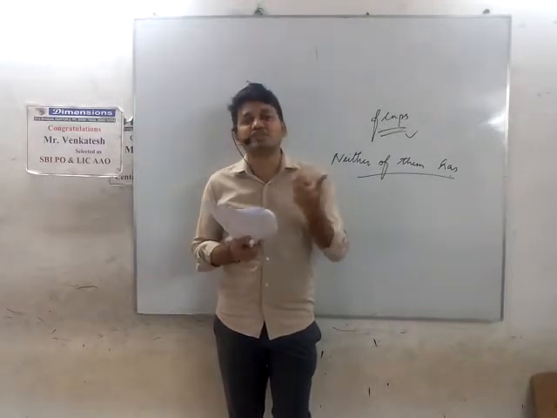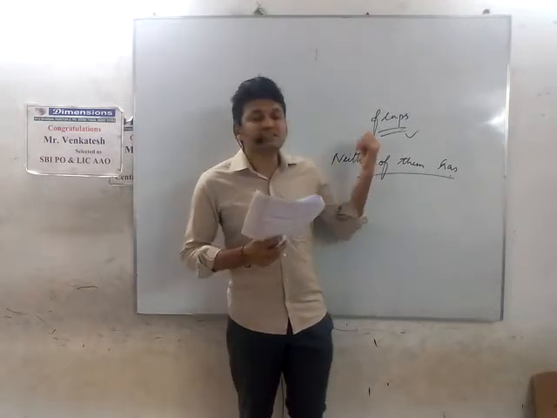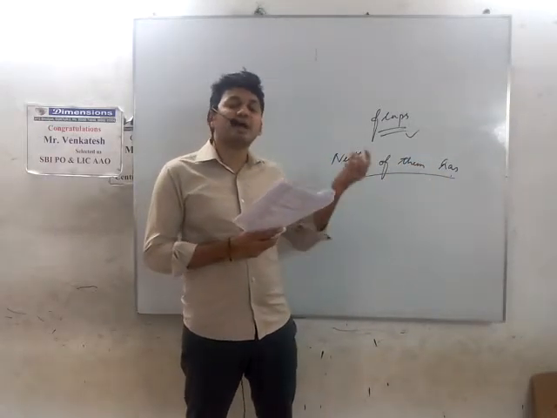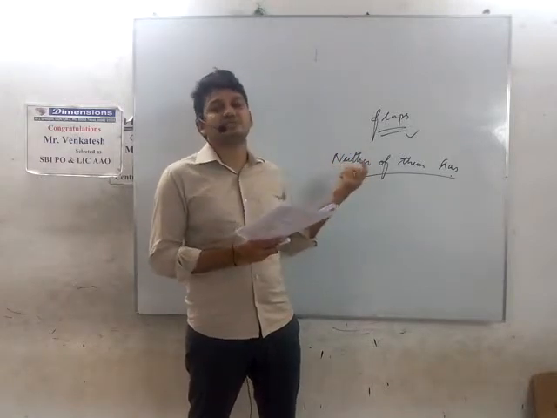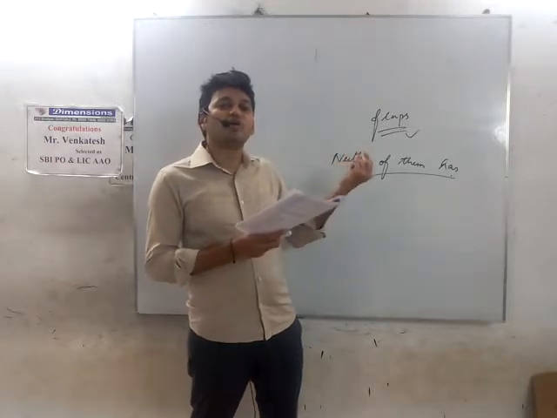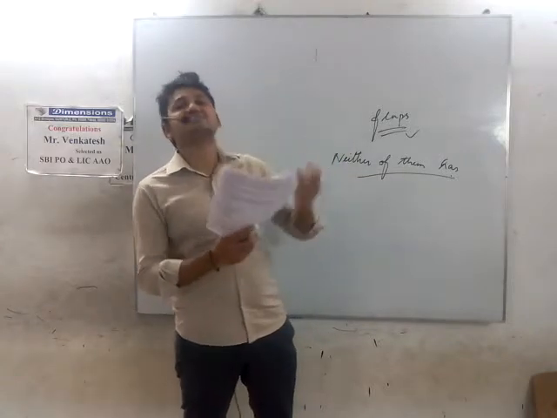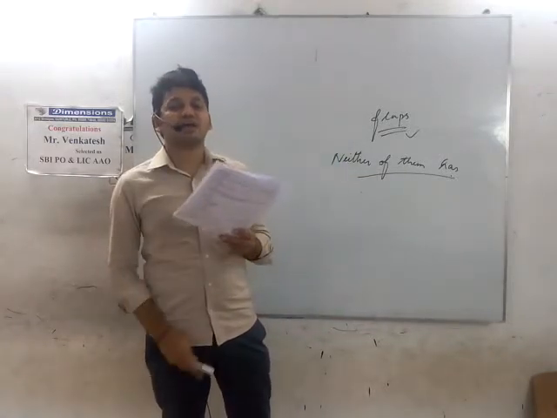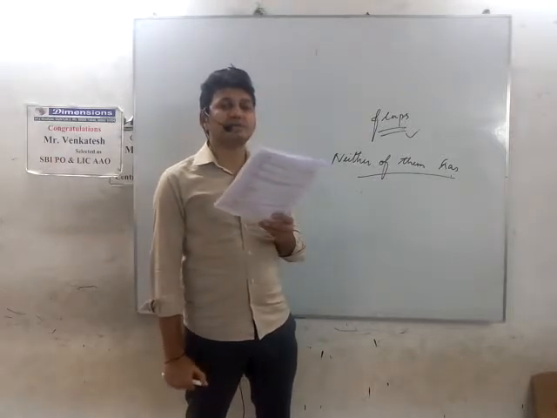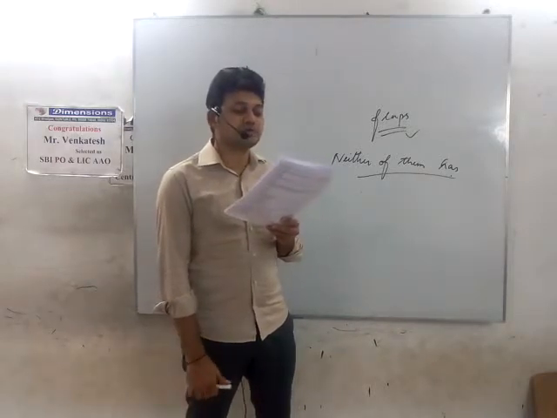So you are specifying each of them individually, but on a whole you are talking about two persons. So I can use neither of them has not apologized yet, because I'm talking about each single person who has not apologized yet. So here my subject is each single person. So "neither of them has apologized yet" will be the correct sentence. So the part is erroneous. So option A will be the correct phrase that can be used there.